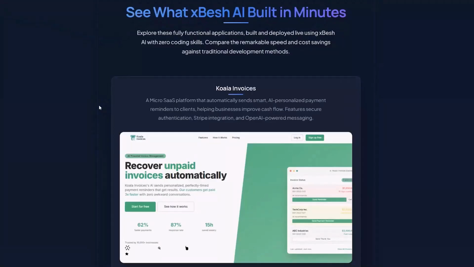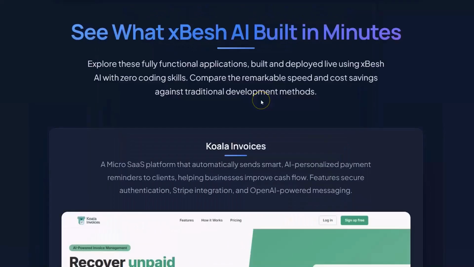So we've put xBesh to the ultimate test. We gave it 3 different software ideas in one challenge. Build all 3 fully functional in under 60 minutes for each. So let's see what happened.